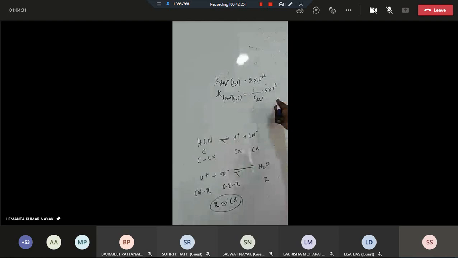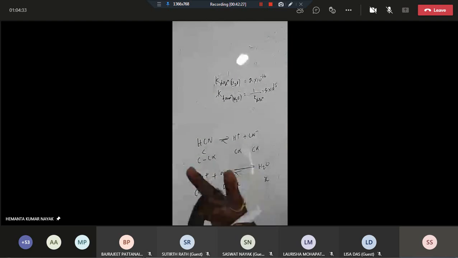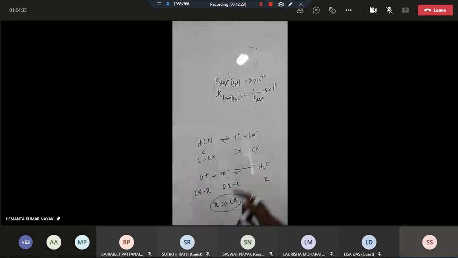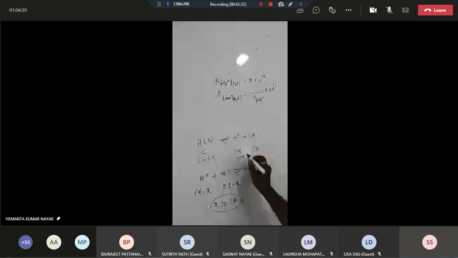So you see, for this, what is the K equilibrium? Now we'll have two equations. Since H plus is coming from both, here it is C alpha minus X, so here it will also be equal to C alpha minus X. Yes or no?